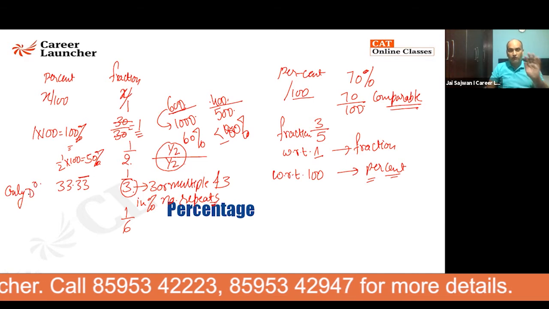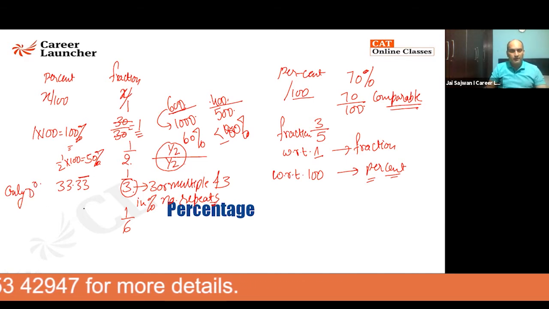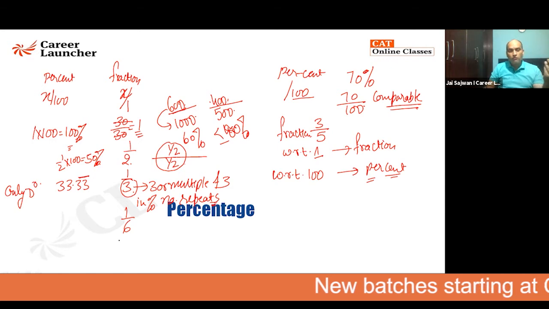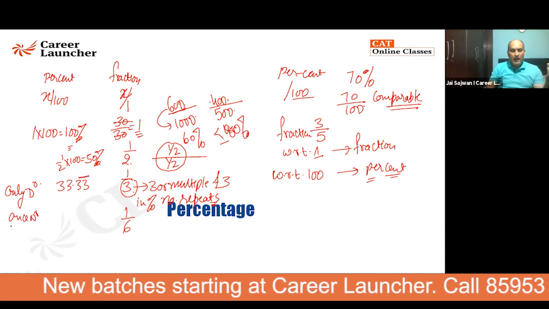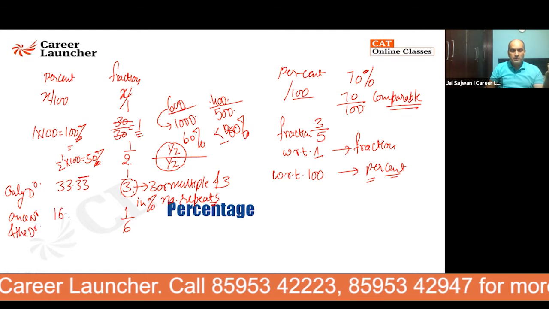There's nothing great about it, but if you remember it, you can retain it for at least a year. So when I talk about 1 by 3, I will say 3 is the recurring number here. The denominator is the value which is going to recur here. When I talk about 1 by 6, I'll say write once numerator and then denominator recurs. So I'll say it is 1666.